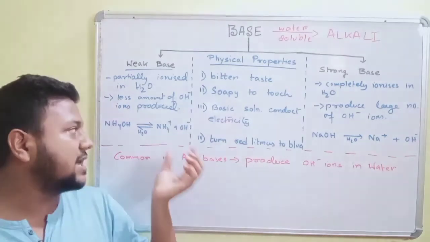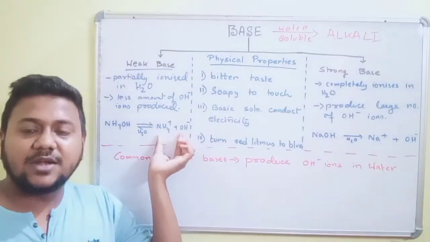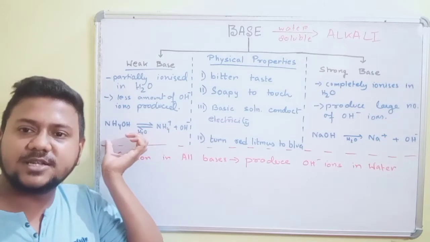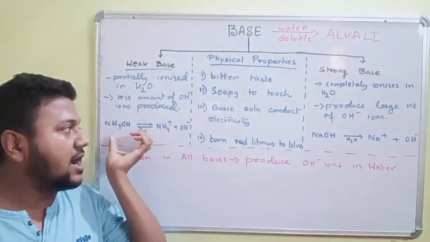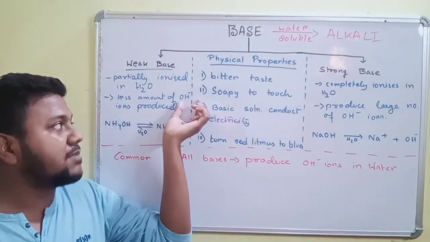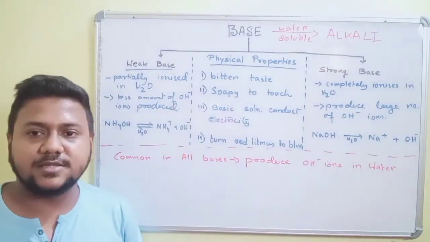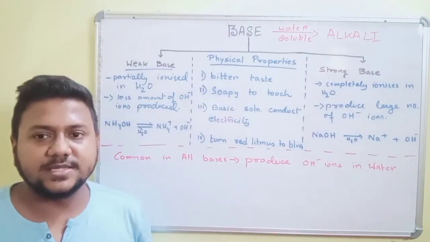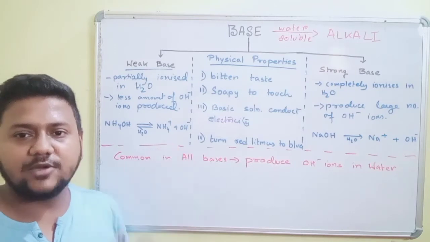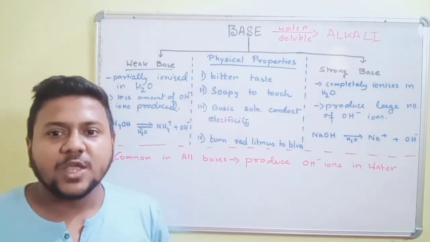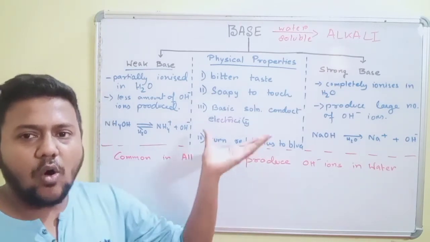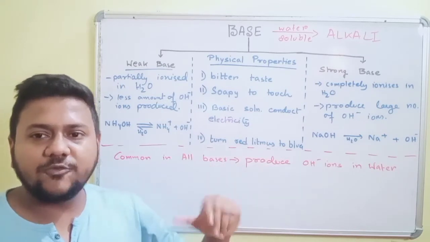I mean to say that the ions try to stay in a molecular state and reduce the amount of OH minus ions present in the solution of base, and hence they are partially ionized. Okay, so far we know all the physical properties of bases.